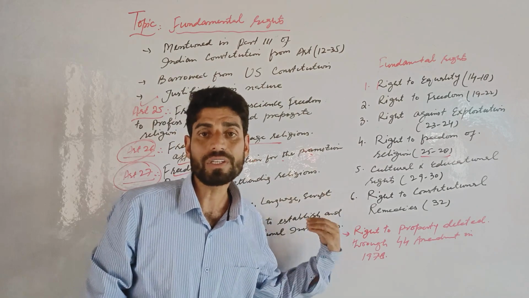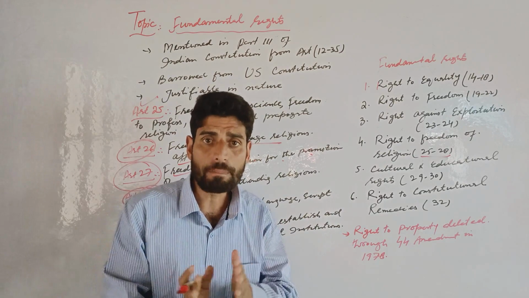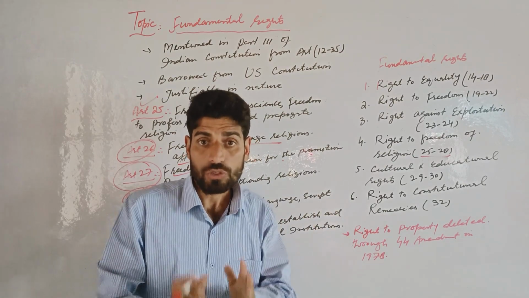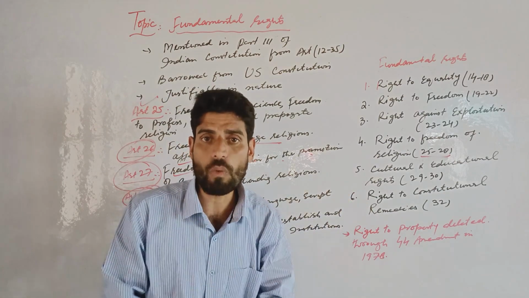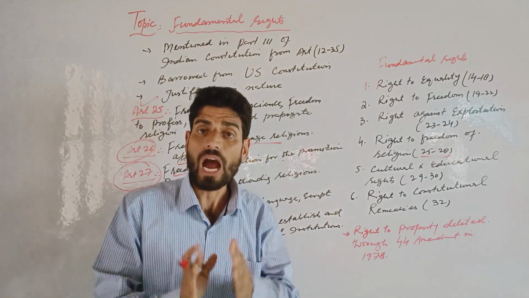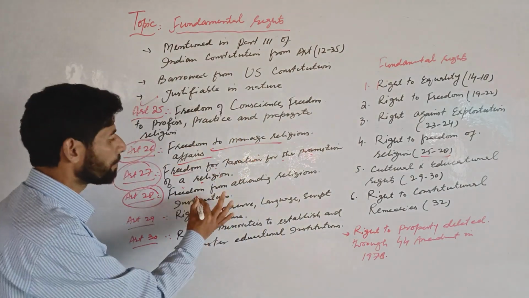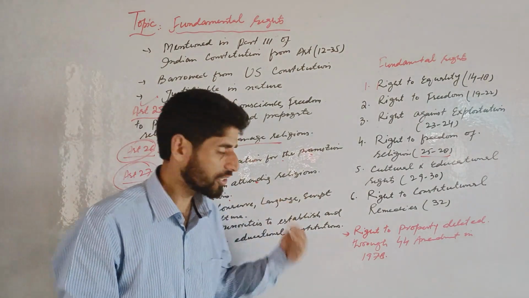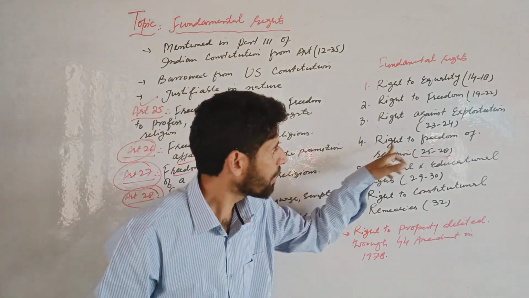Clear? As far as Article 28 is concerned, it talks about freedom from attending religious instructions. But kindly note that no religious instruction shall be provided in any educational institution wholly maintained out of state funds. So what does Article 28 talk about? Freedom from attending religious instructions. Clear? Now, this was all about the right to freedom of religion.